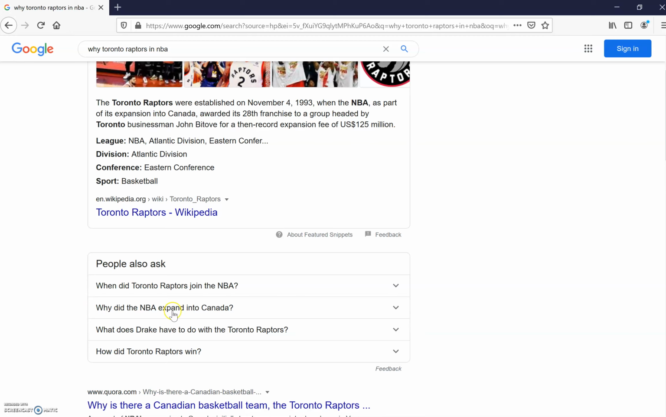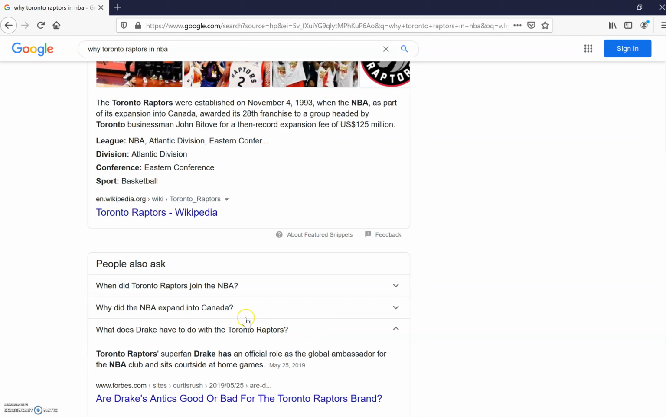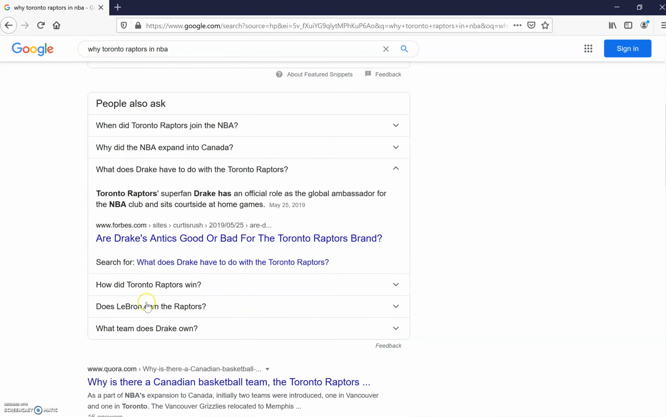So people also ask, so why did the NBA expand to Canada? Does Drake have anything to do with the Raptors? You can click into any of these and you get more and more people also ask questions to cover. These are things that people are actually searching for within Google, because when they do a query like why Toronto Raptors in NBA, now they're curious about what role Drake has within this team.